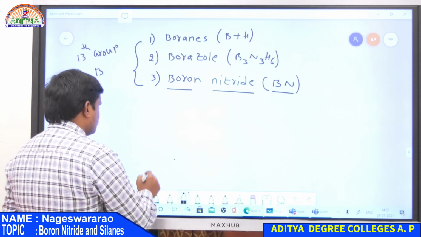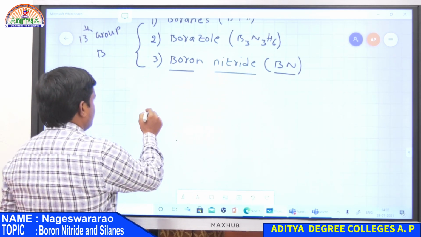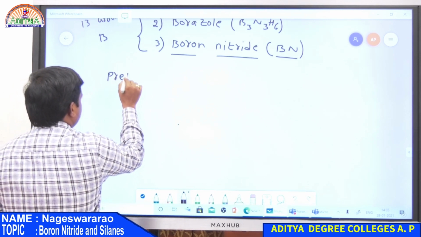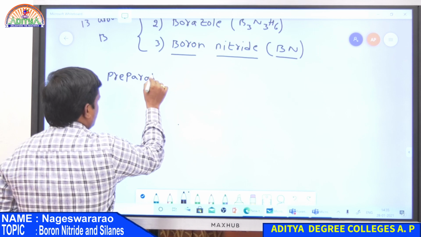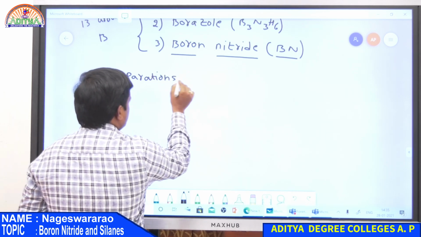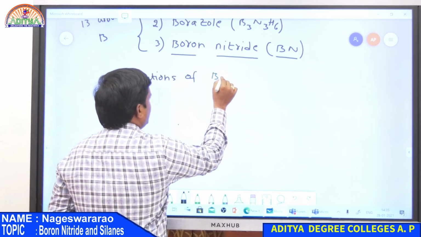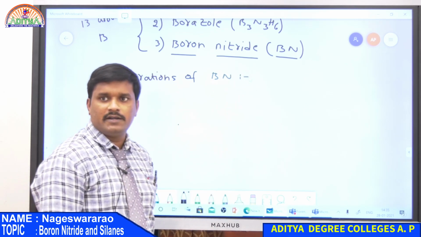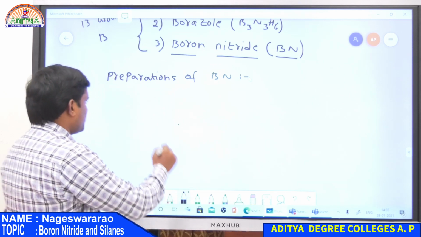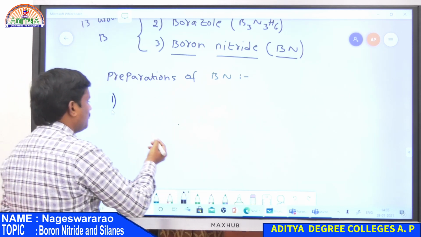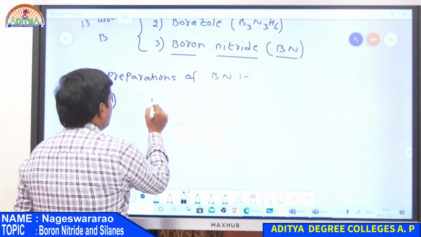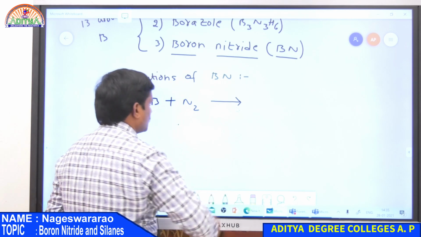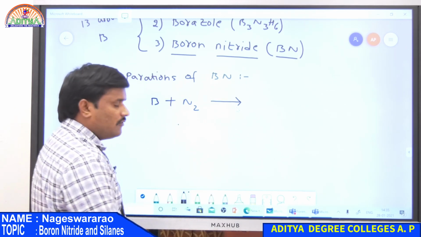Now preparations of boron nitride. So the first preparation is heating of boron with nitrogen.